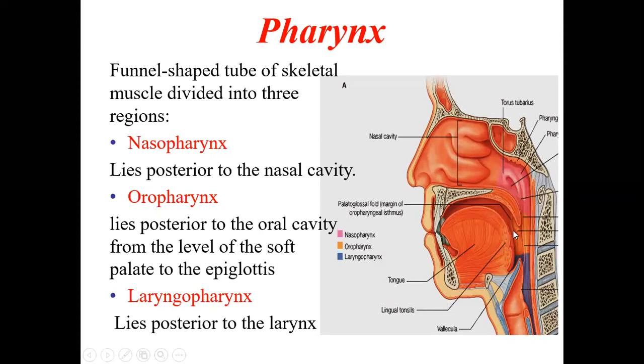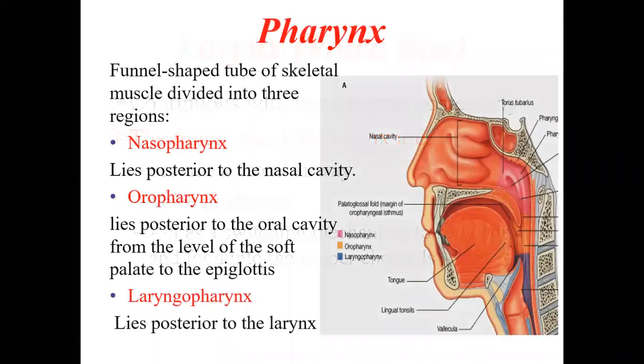This whole region behind the oral cavity is called the oropharynx. Then the laryngopharynx lies posterior to the larynx. The larynx is here, and behind it, this blue colored structure is the laryngopharynx. So it is divided into the nasopharynx, oropharynx, and laryngopharynx.